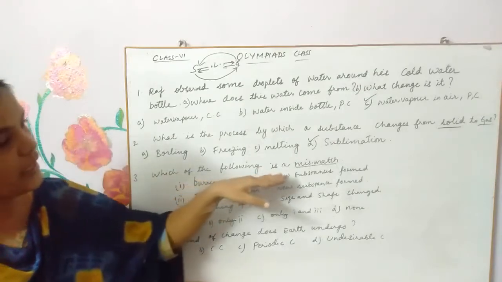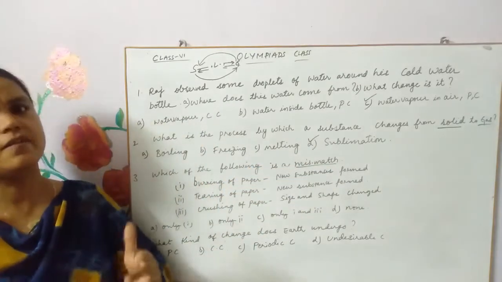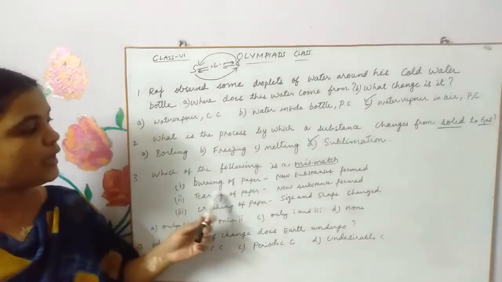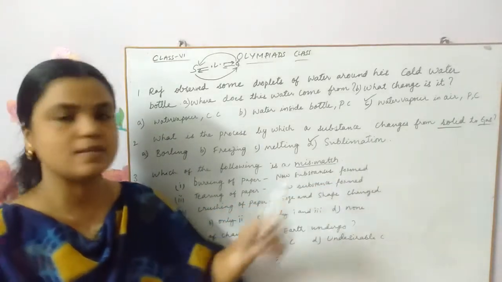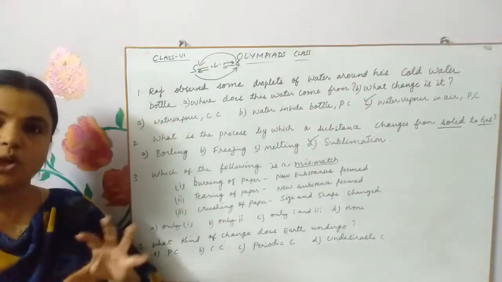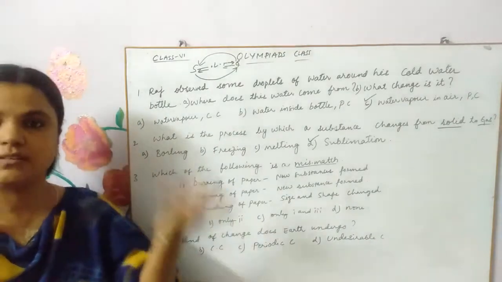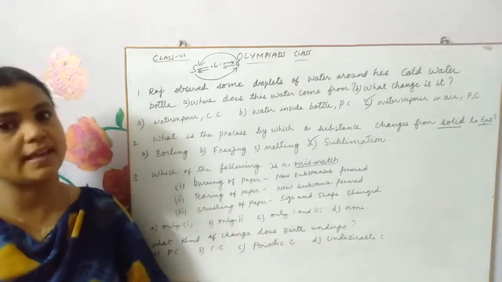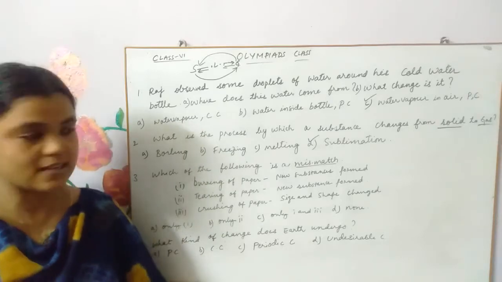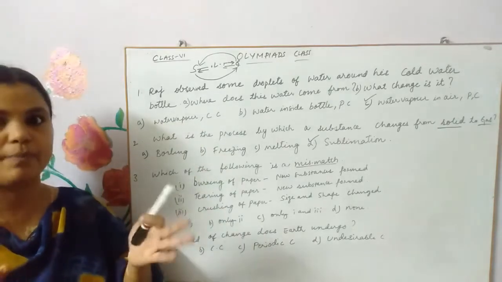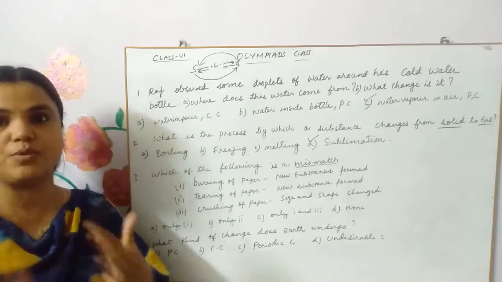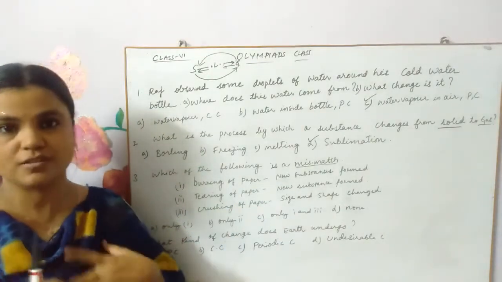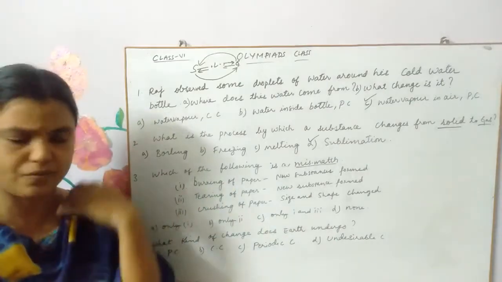Which of the following is a mismatch? Mismatch means which is not properly matched. Let us see the options given here. Burning of paper, new substances are formed. We know that burning of paper results in the formation of ash and some gases like carbon dioxide, smoke, etc. Isn't it? Paper is burning and producing new substances like smoke and ash. So new substances formed. This is the correct match, I feel.